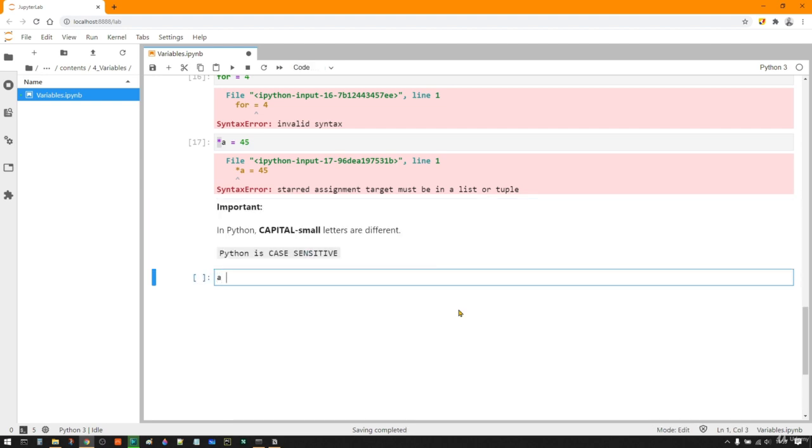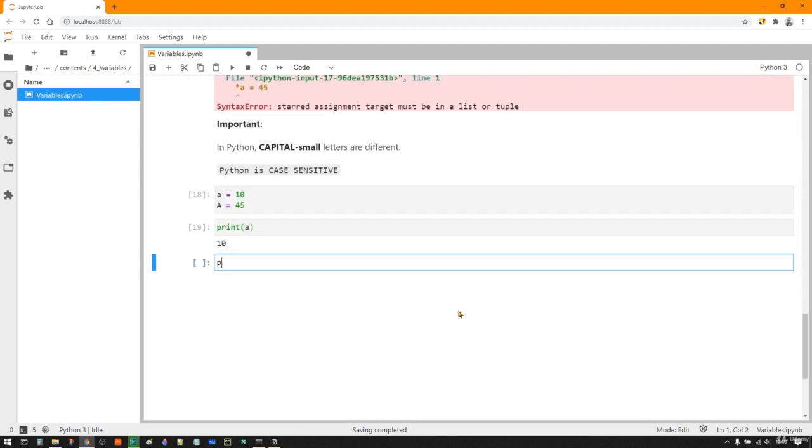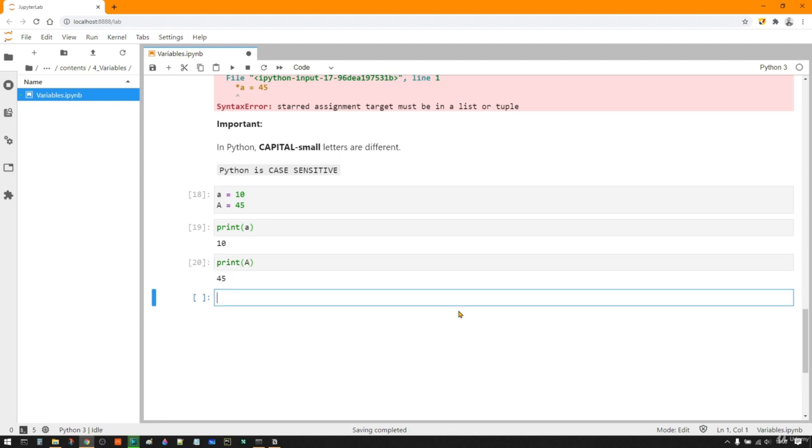So you define a as 10, you define capital A as 45. Two different variables. Let's see. Print a, you print small a, it gives you 10. Print capital A, it gives you 45. Which means a is not equal to A in Python.